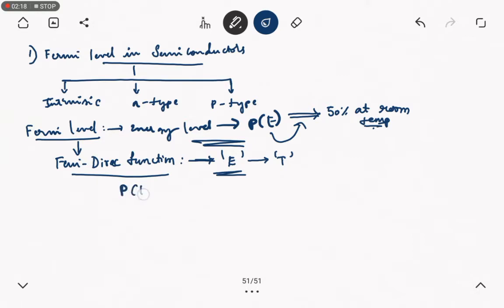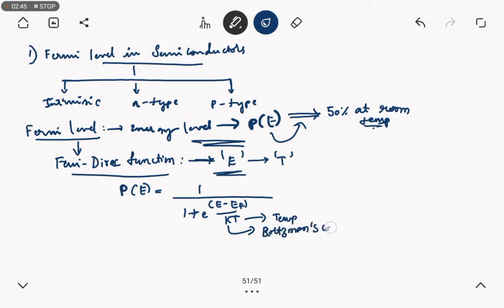The probability P of E equals 1 by 1 plus e to the power of E minus EF divided by KT. Here K is the Boltzmann constant, T is temperature, and EF is the Fermi energy level.